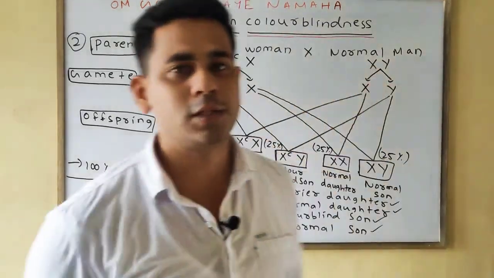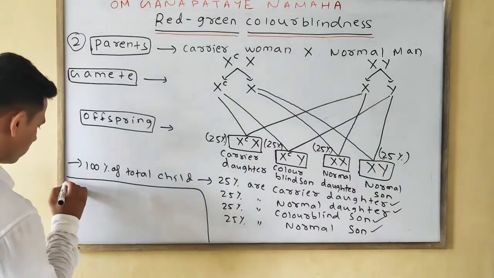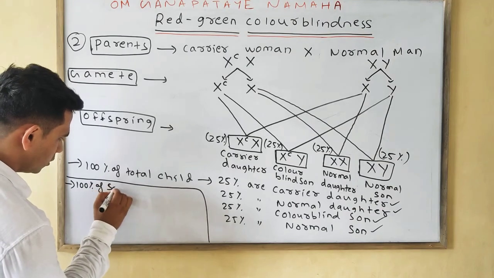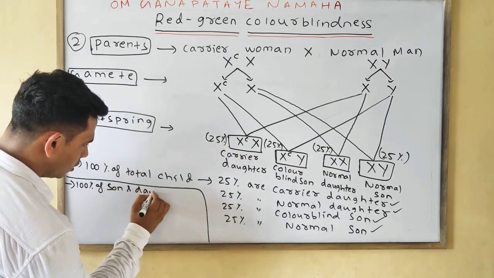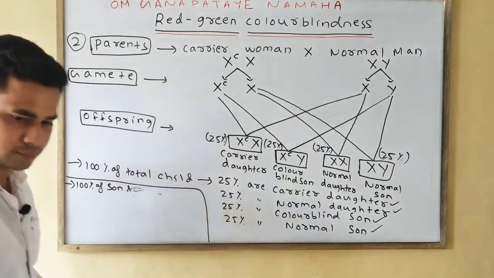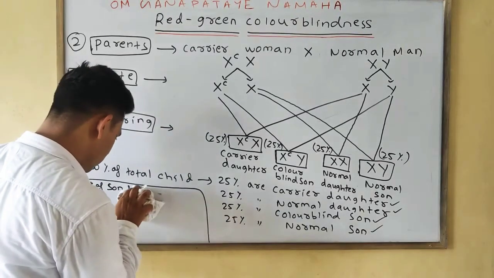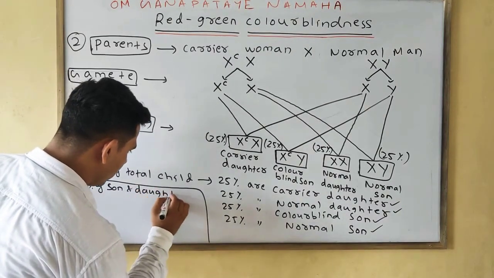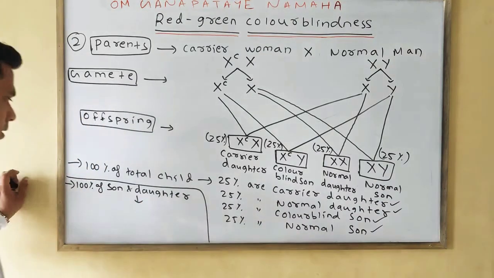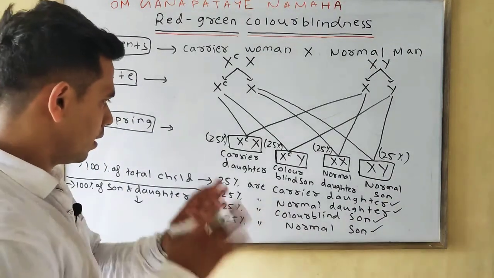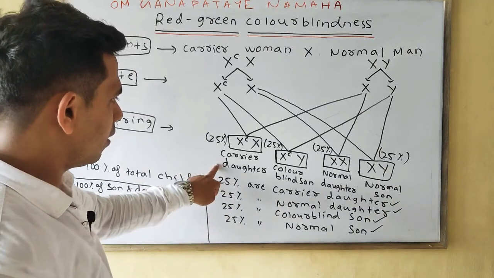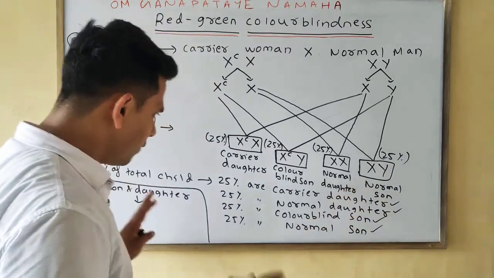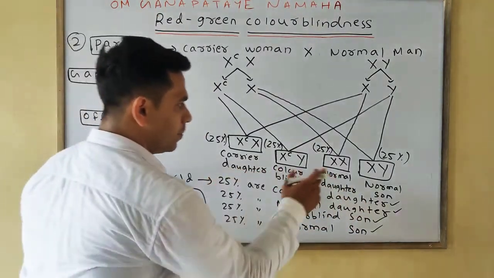If we take the 100% of son and daughter, then we will find that 50% of son are colorblind and 50% of son are normal. 50% of daughter are carrier, 50% of daughter are normal.